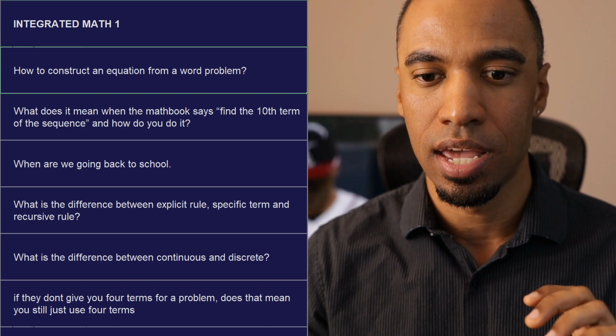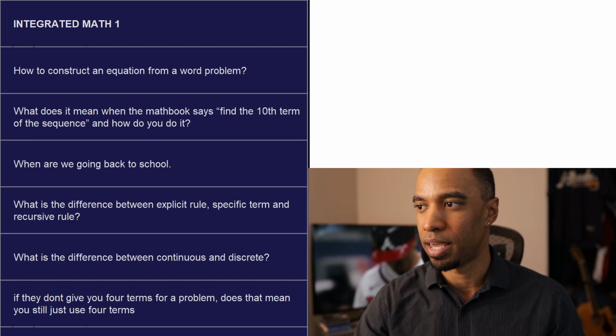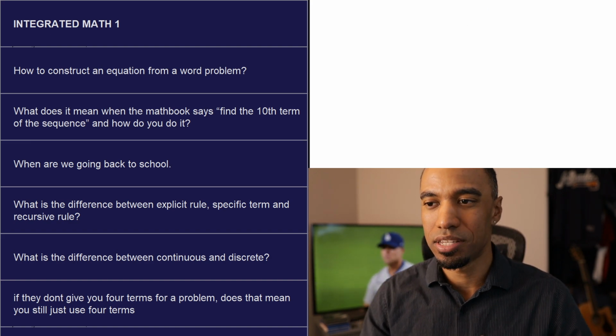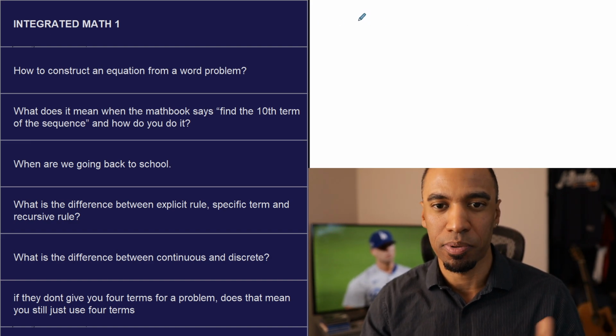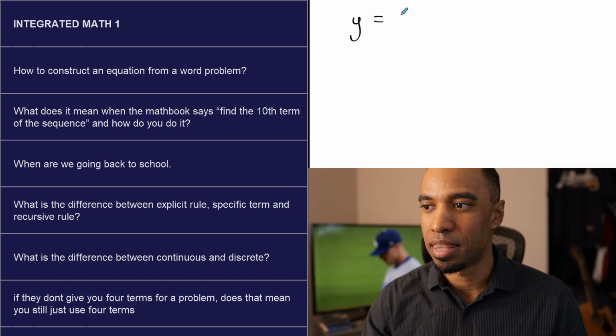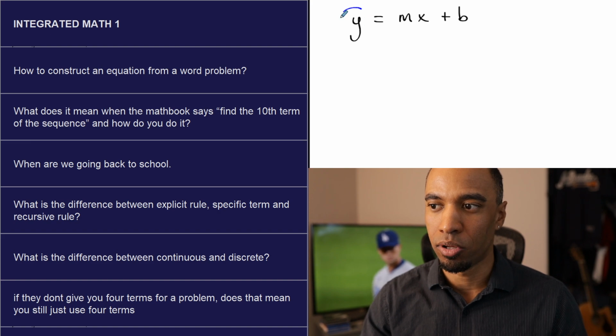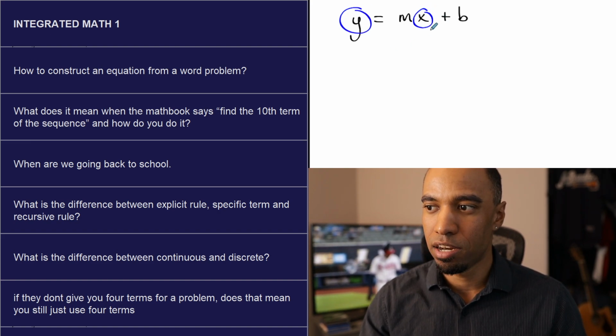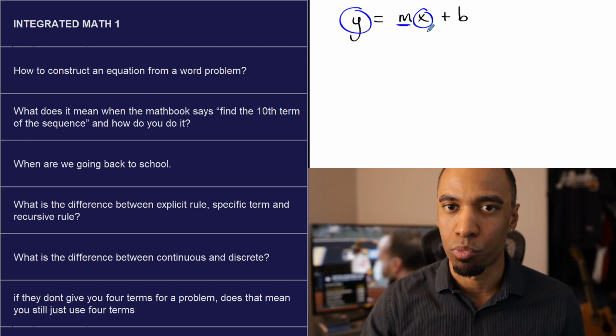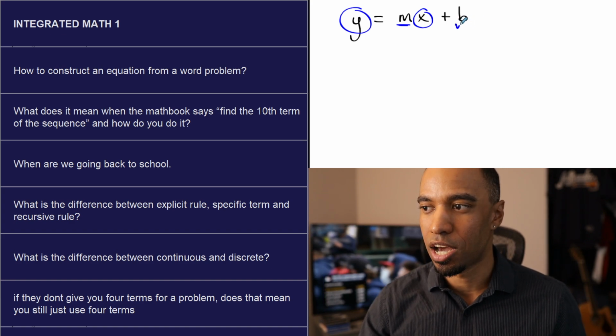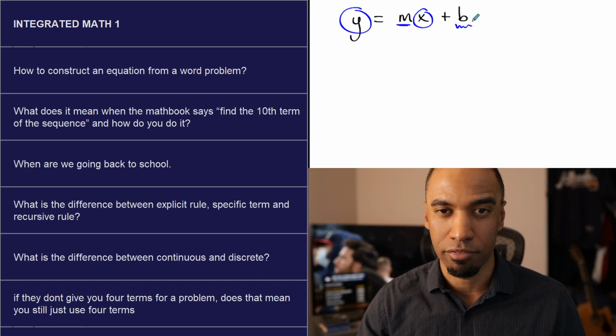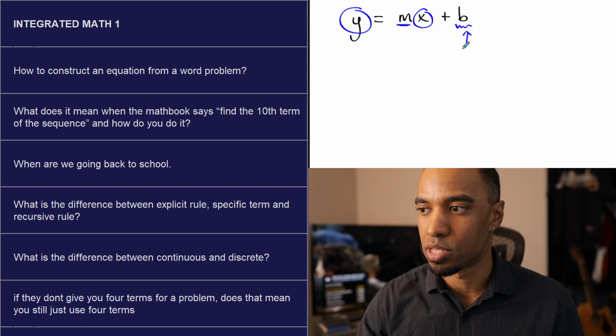What I mean by that is they come in a form that looks a little bit like, I don't want to yet say y equals mx plus b, but I will. What I mean by this is that you have some sort of dependent variable on this side. You have an independent variable on this side multiplied by some rate. And then you have this constant right here that often appears. So I'm going to write some of those things out.